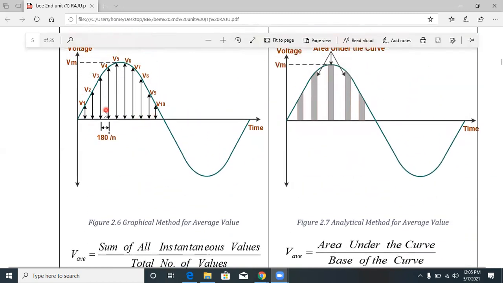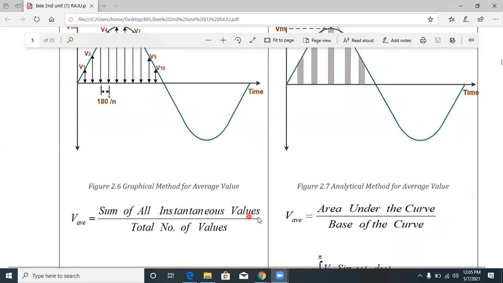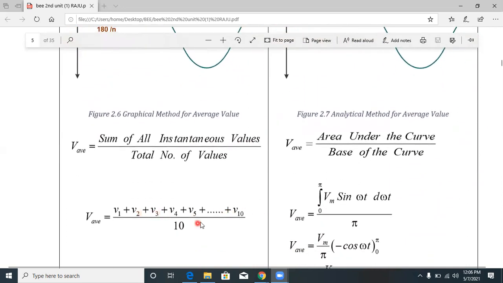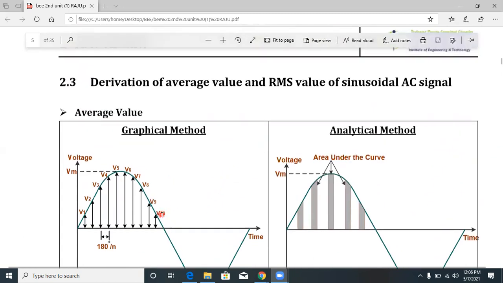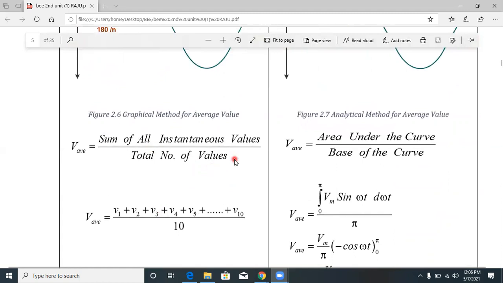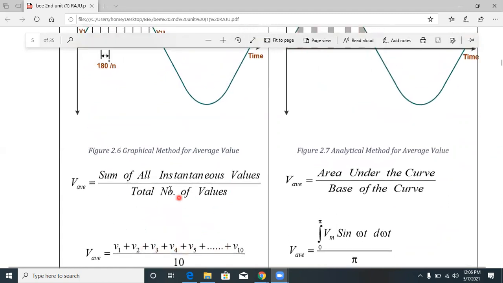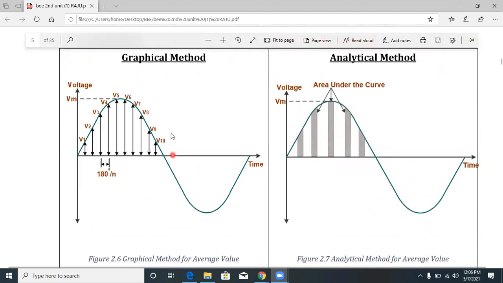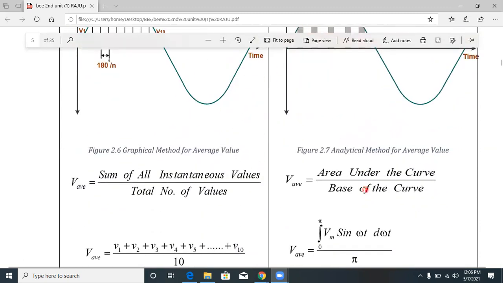So the sum is v1 plus v2 plus v3 and so on up to v10, divided by 10. If it is n values, then vn divided by n. In this example we have taken only 10. This is the average value by the graphical method.